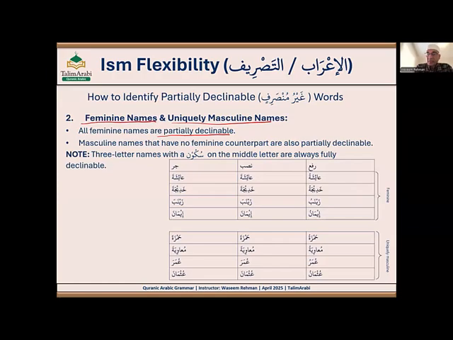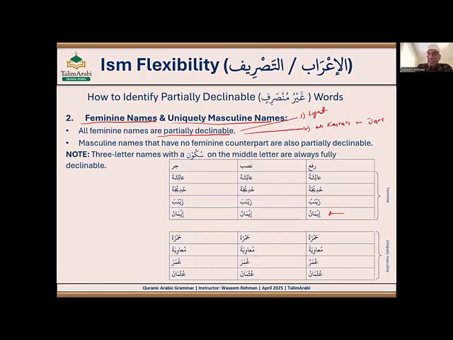And when we say partially declinable, what does it mean? It means number 1, they are light. Number 2, no kasra in jar status. These are the 2 properties of partially declinable isms. So all feminine names are partially declinable, meaning they're light, no kasra in jar. So in rafa, let's say Aisha, it will be Aishatu, and in nasb and jar, Aishata. Khadijatu, Khadijata, Khadijata. Zainabu, Zainaba, Zainaba. Imanu, like if it is as a feminine name, Imanu, Imana, Imana. All right, so that's the first part.